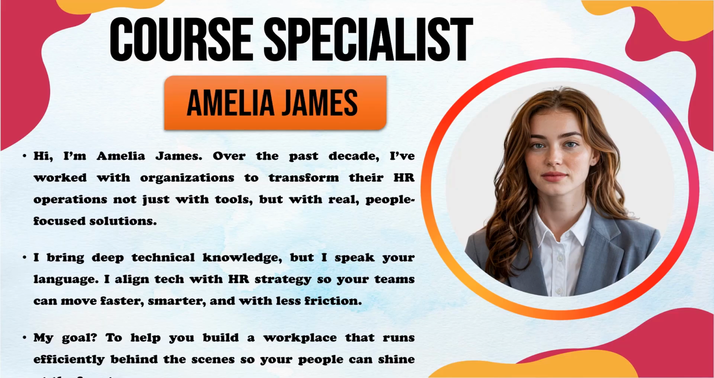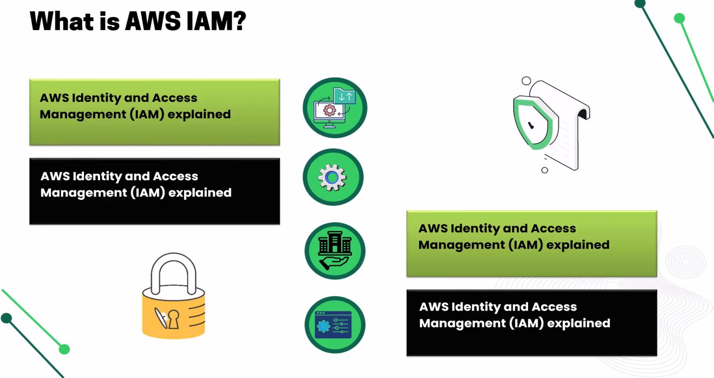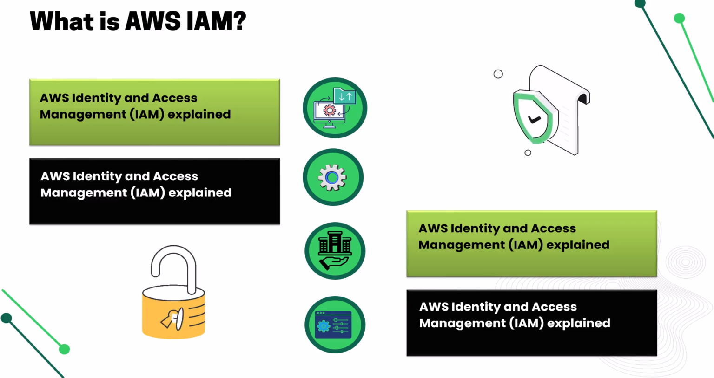Imagine a security guard controlling access to a top-secret building. IAM does exactly that for AWS. It manages who gets in, what they can do, and keeps everything secure. Authentication verifies identities, authorization defines permissions, and together they ensure only the right people get access to the right resources. In short, IAM is like the bouncer of AWS.